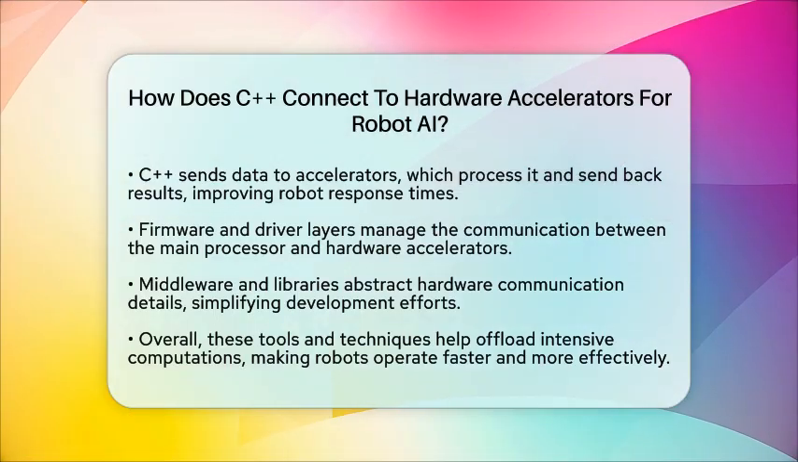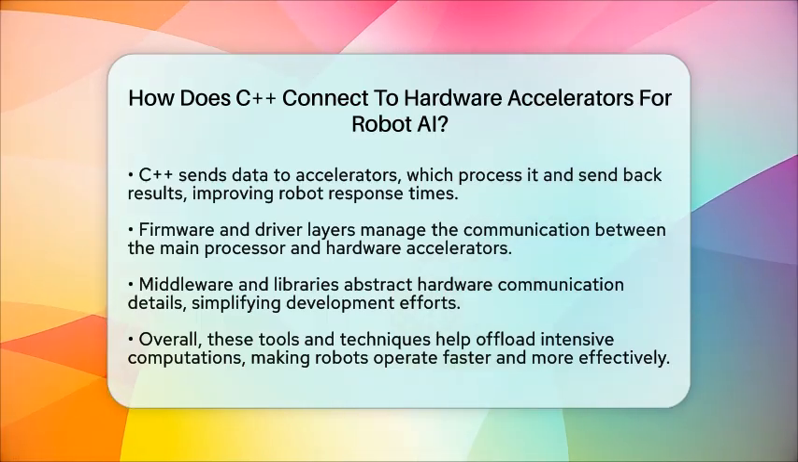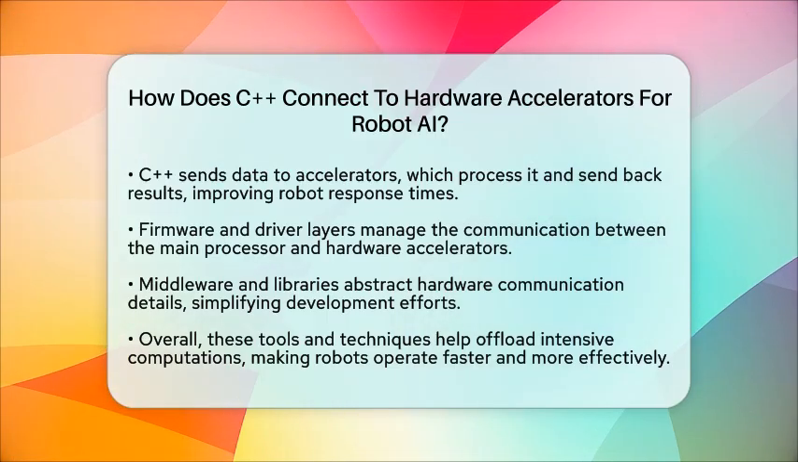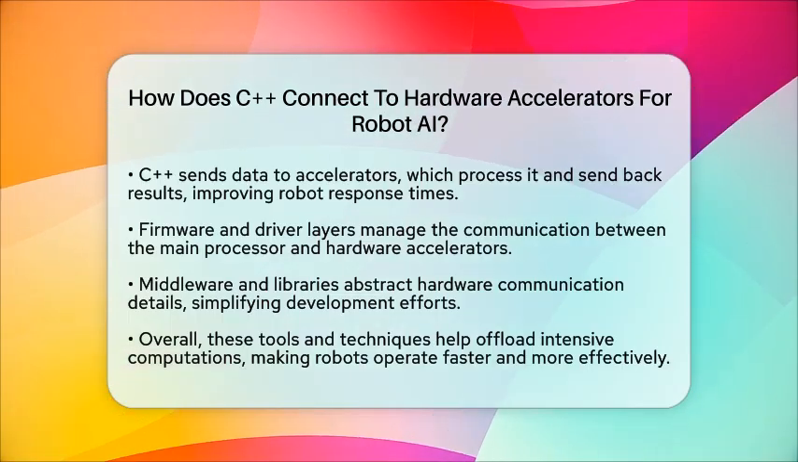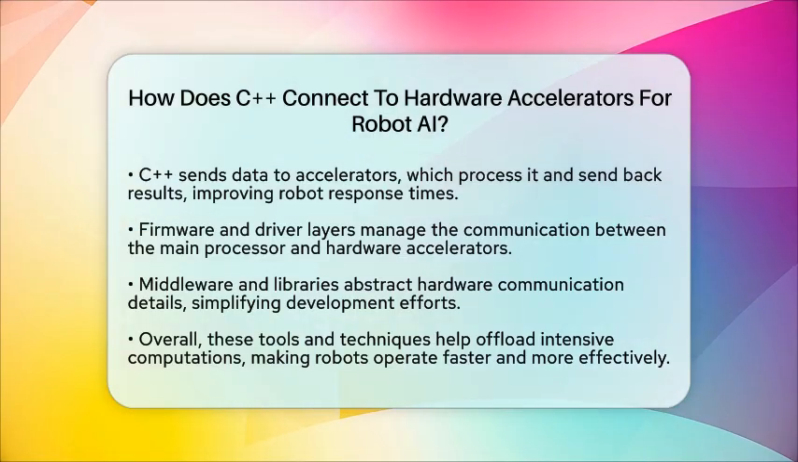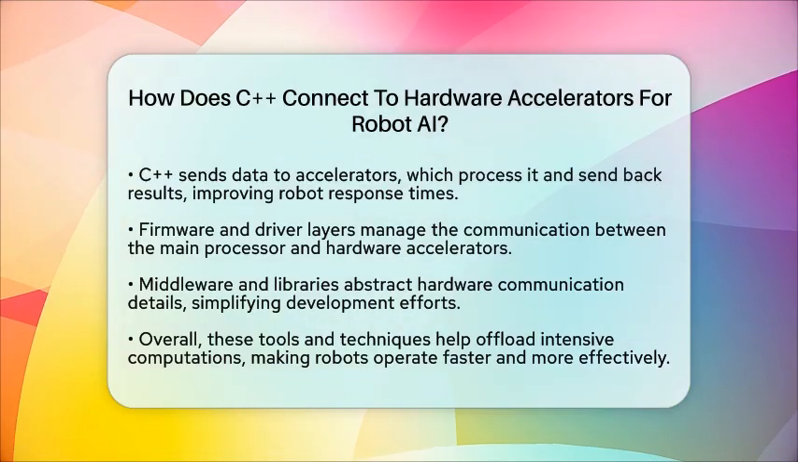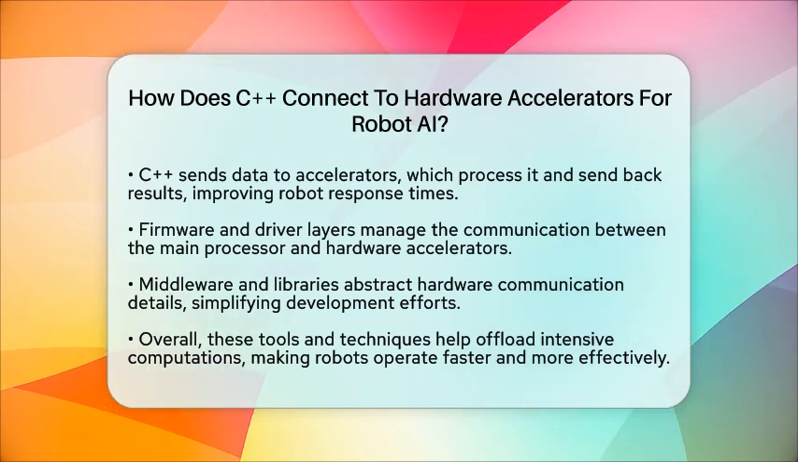In summary, C++ connects to hardware accelerators in robotics through frameworks like Robot Operating System 2, APIs, and technologies like OpenCL. These tools let C++ programs offload intensive tasks to GPUs, FPGAs, and other accelerators, making robots smarter and faster while maintaining real-time performance.